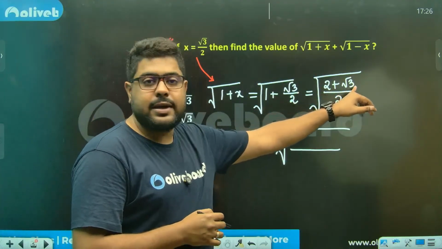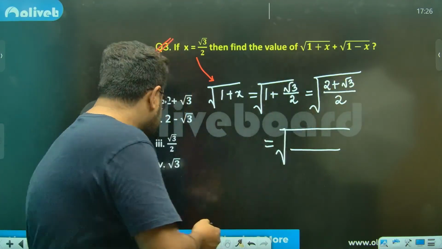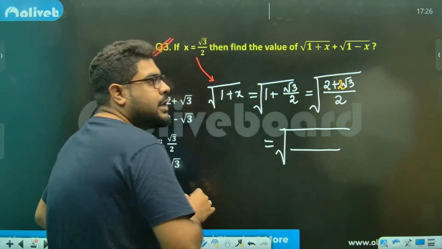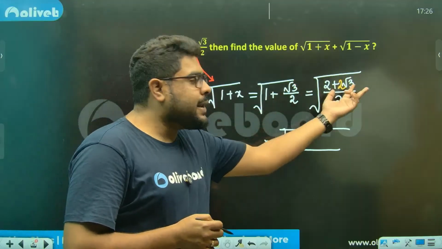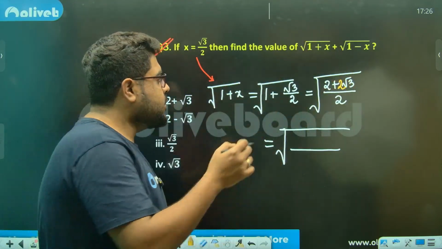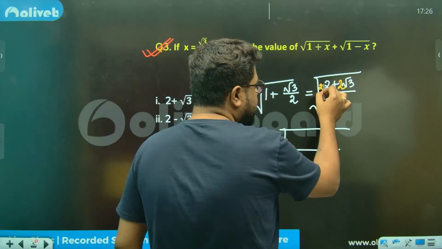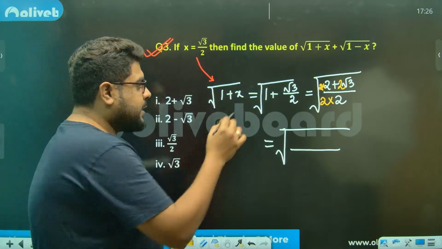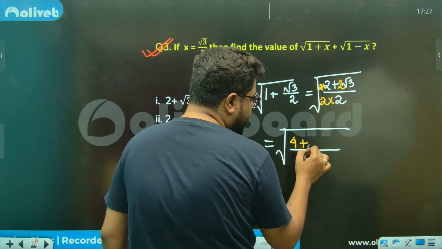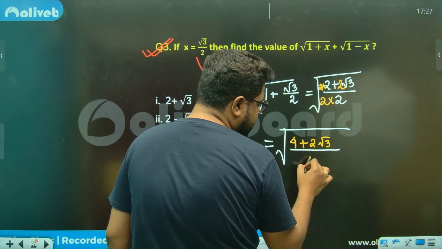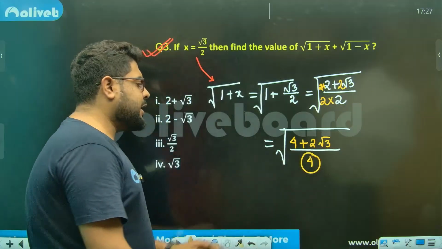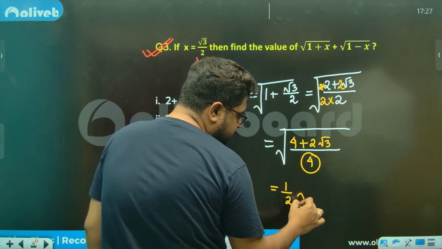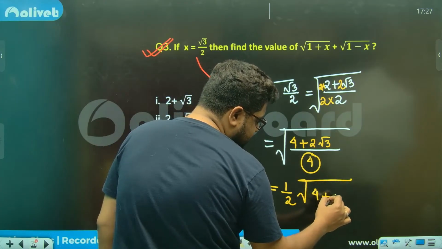This particular part, the irrational part, must have a 2 in front of it. Now if I'm putting 2, meaning I'm multiplying by 2, I have to multiply 2 here as well. So my actual expression is 4 plus 2 root 3 divided by 4. And don't worry about this 4. This 4 will come outside of the square root. It will become half. Square root of 4 plus 2 root 3, sir.